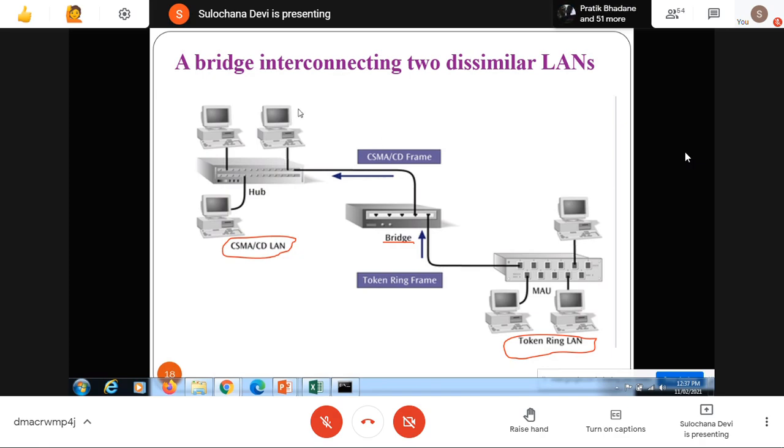Now the bridge has to convert that frame format into the destination frame format. So if something is sent from this token ring network, it follows the token ring frame format. This frame is received on the bridge. The bridge knows that the destination machine is using the CSMA CD protocol, so it will convert the token ring frame format into the CSMA CD frame format and then forward it. So that is also a task of the bridge.